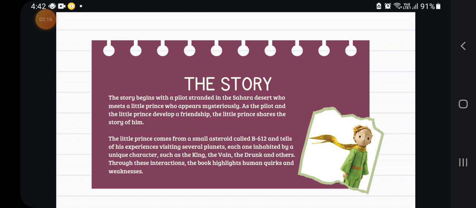Each one has a unique character, like the king, the vain man, the drunkard, the geographer, and other people. Through these interactions, the book highlights human quirks and weaknesses, teaching us about the essential in life.